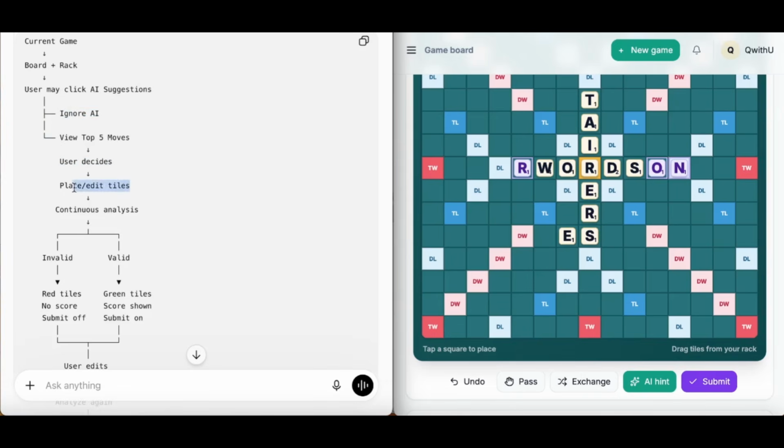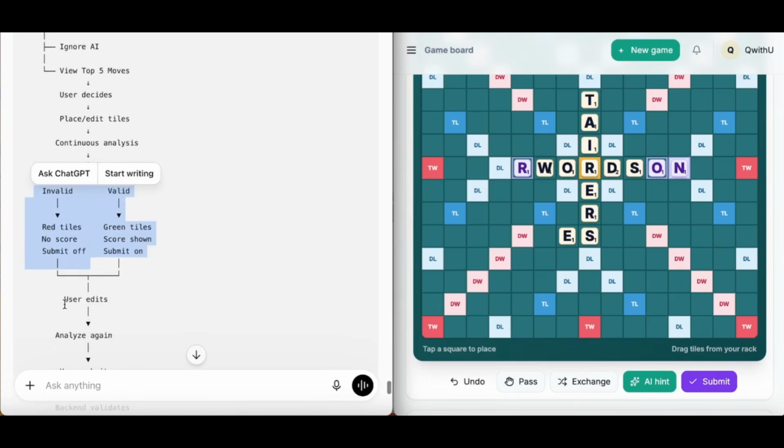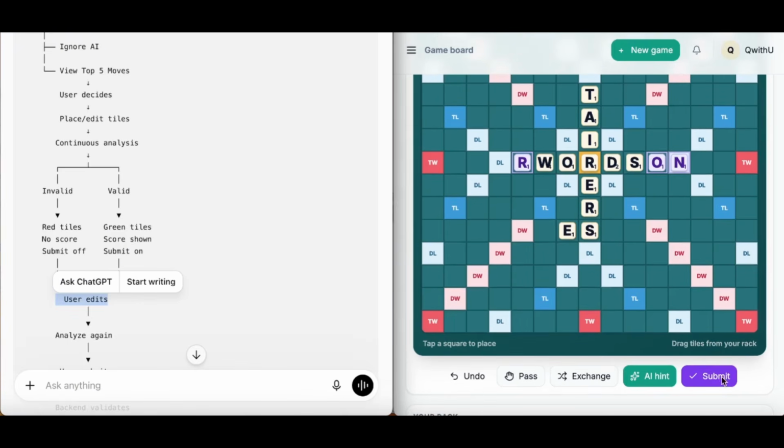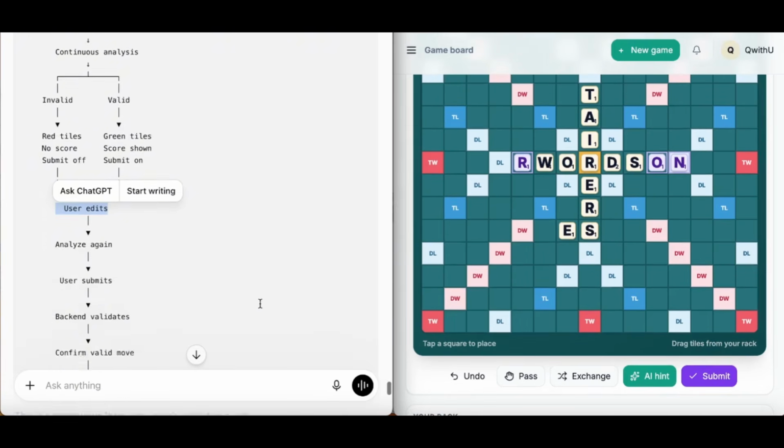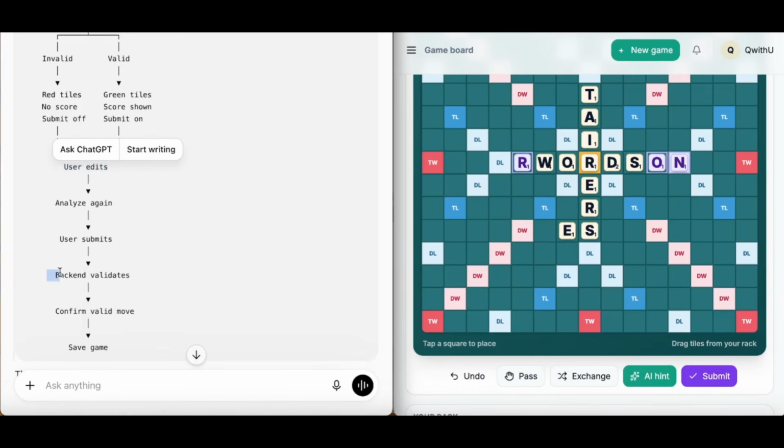Then, as we place our tiles, there will be a continuous analysis of our board state if we remove a tile or add a tile in the board itself. We will recalculate everything that's happening. If it's valid, we will show green. If it's an invalid move, show red. Until then, the user clicks the submit button. We will update our database or our server. Still,